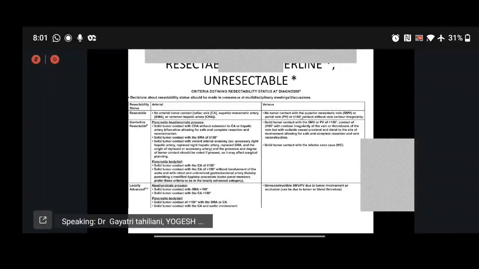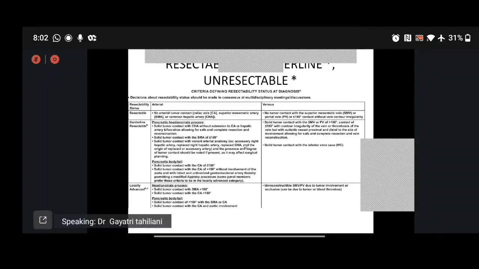This is also called potentially resectable disease, and I have also witnessed 1 or 2 cases of it, and the patients do have an R0 resection after that. We already know that for borderline and locally advanced, there is an established standard of care of neoadjuvant chemotherapy and radiation along with SBRT, and then plan for surgery.